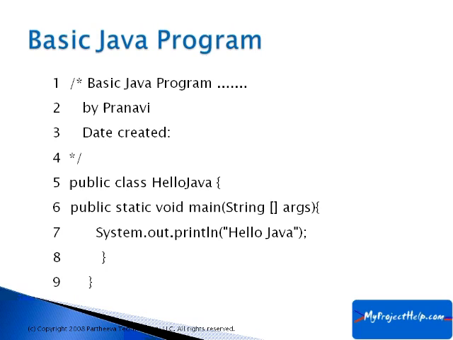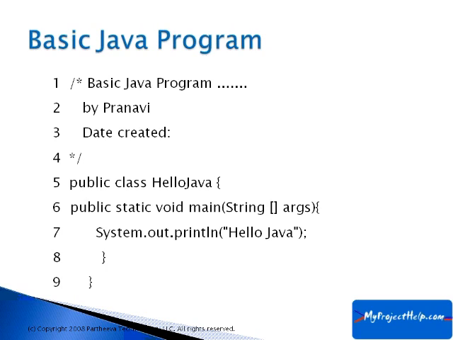System class has a member called out. So out is within the System class. And within out, there is another method called println. This is responsible for displaying onto the console.